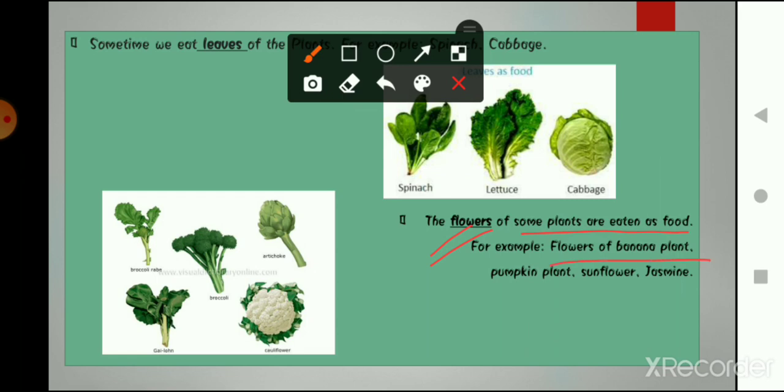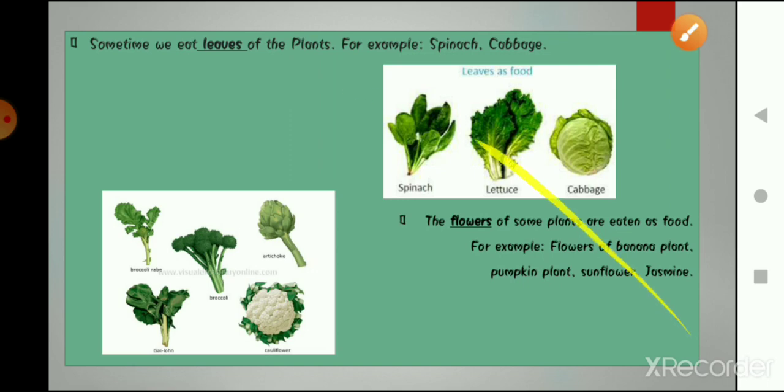There are people who eat banana plant. Sorry, that banana flower. Okay, the part of banana, there is a flower in that plant, and people eat that. And pumpkin plant, the flower of pumpkin plant, people make their sabji, we can say vegetable sabji bana ke usko khate hain. Okay, and also cauliflower is the very common flower that we eat.